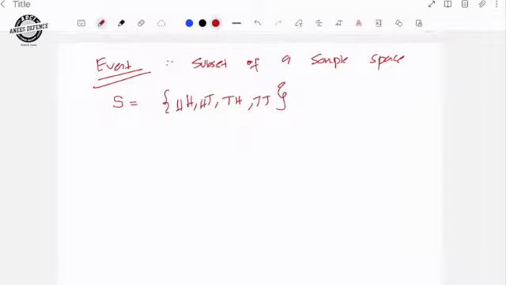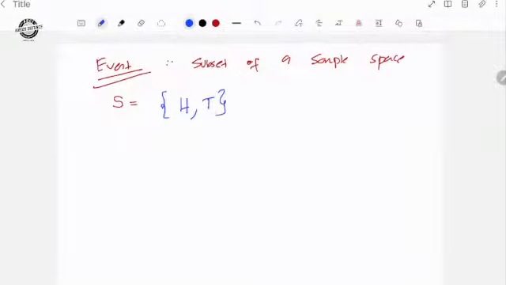So we can take a simpler example. For example, a coin is tossed a single time. So you will get a head or a tail. So what are the subsets? Subsets can be written as: one is empty, nothing; one is H; another one is tail; and another one is HT.